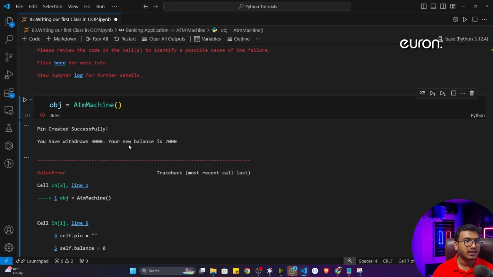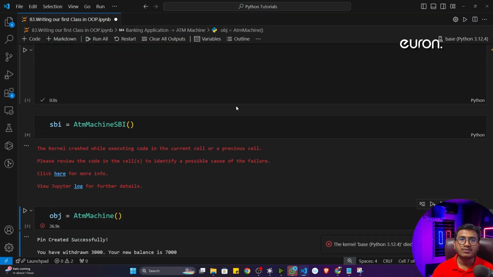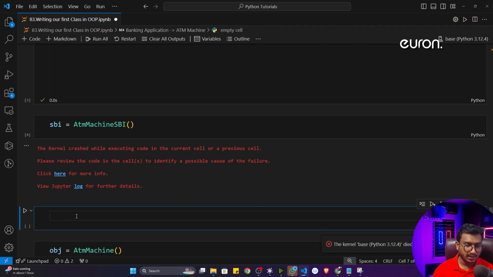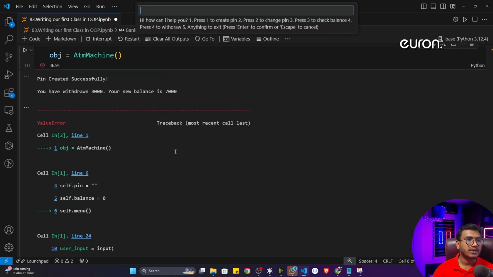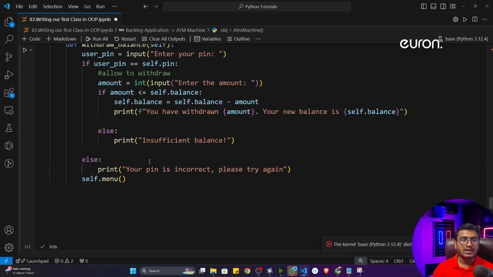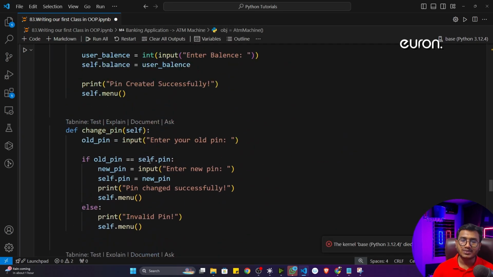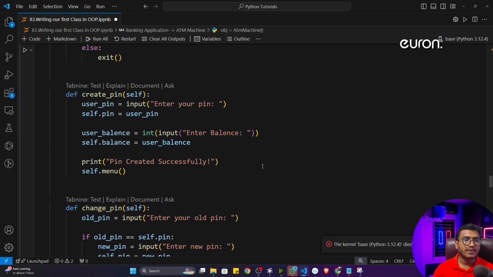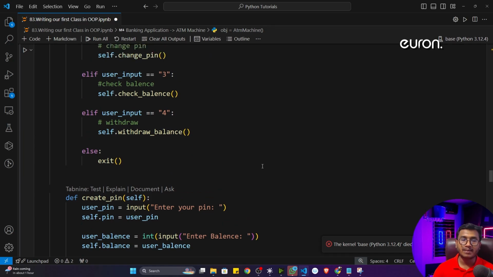Now if I stop the execution, let's say you want to access ICICI bank. So what you can do, simply take another cell and define another object. Let's say ICICI bank is equal to ATM ICICI bank. Now define the object. Now see, if I execute the program, it is giving me the functions related to ICICI bank. So that's why I told you this OOP concept is very powerful, and with the help of that you can easily create very big applications.